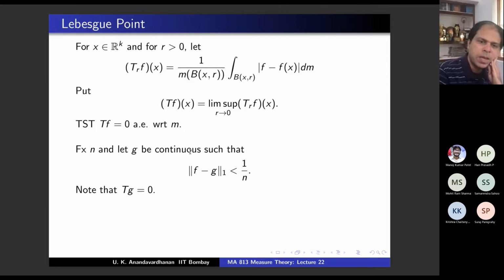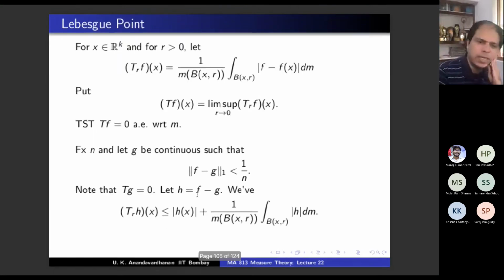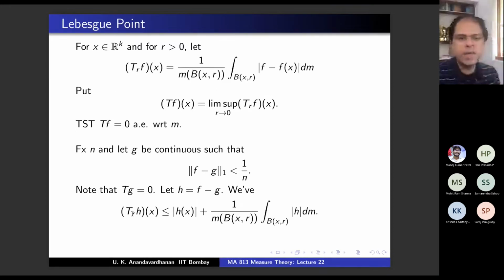Now let's call f minus g as h for simplicity of notation, and let's look at the operator applied to h. It follows immediately by the triangle inequality. So the quotient for h is f minus g minus f(x) plus g(x), which is f minus g minus of f(x) minus g(x).